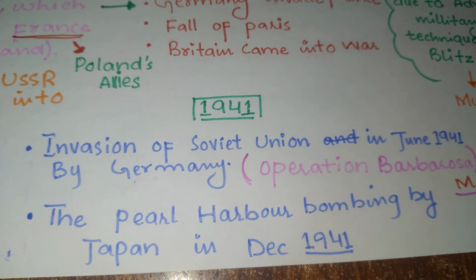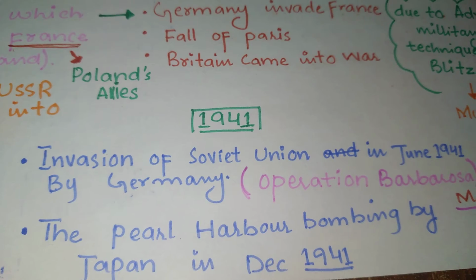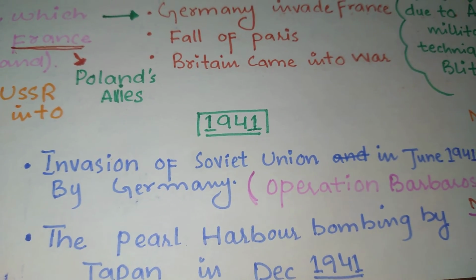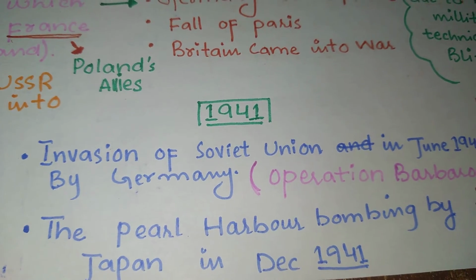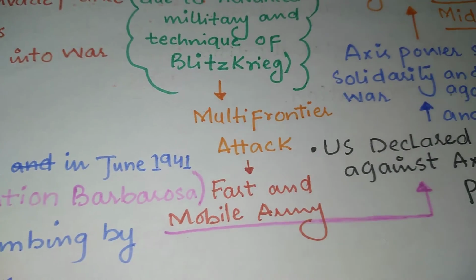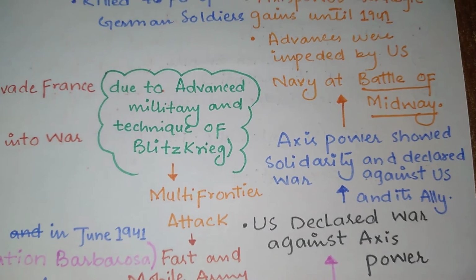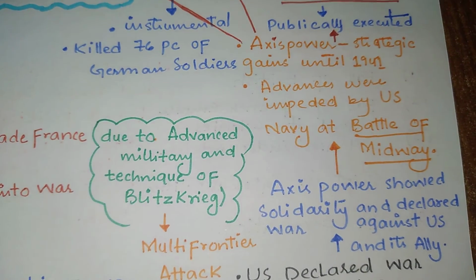On the other hand, what Japan did was drop a bomb on Pearl Harbor. These are military bases in the USA. Japan bombed there in December 1941, which led the USA to come into the war. Then the USA declared war against the Axis powers, and the Axis powers showed solidarity and declared war against the US and its allies.